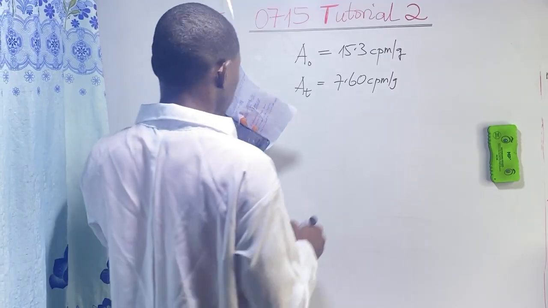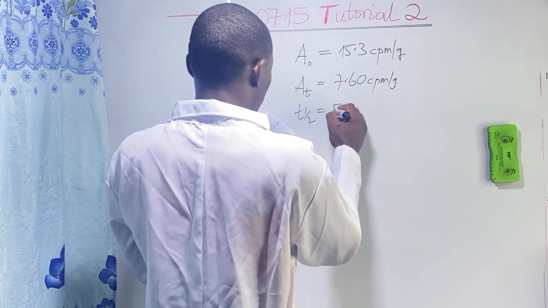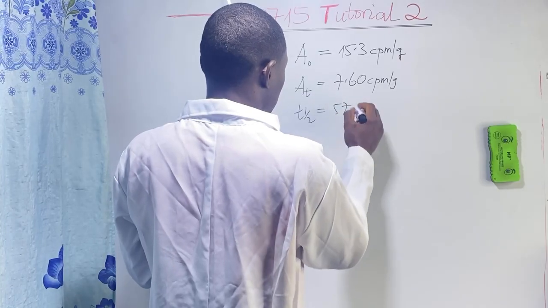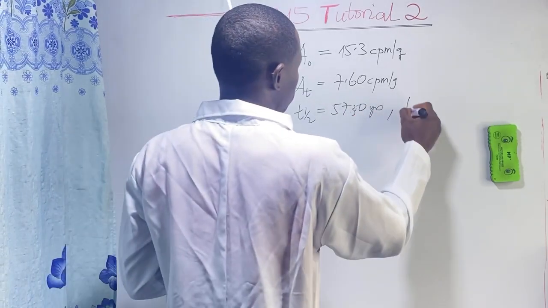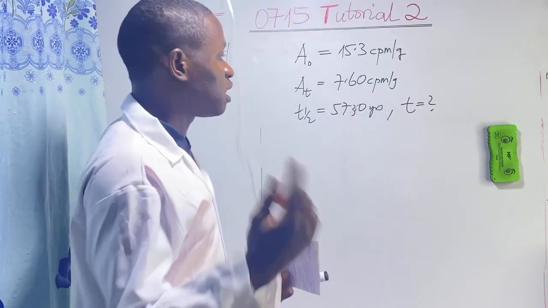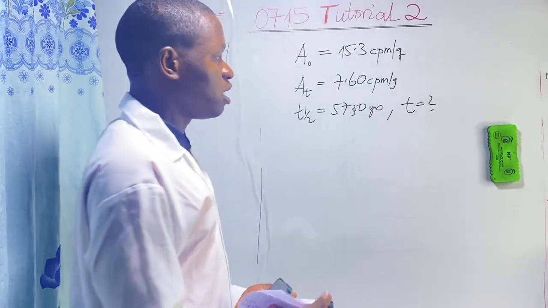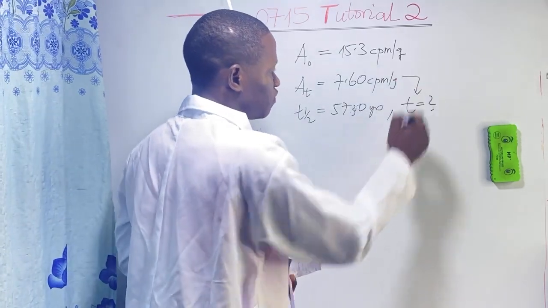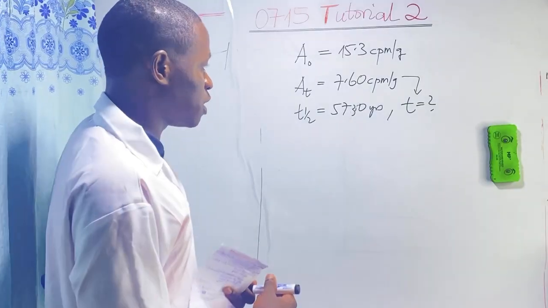And they've given us the half-life of carbon 14, 5,730 years. And we are asked to calculate the age. The age means the time at which we measure this activity. The time that corresponds to this activity is called the age of the ancient specimen.